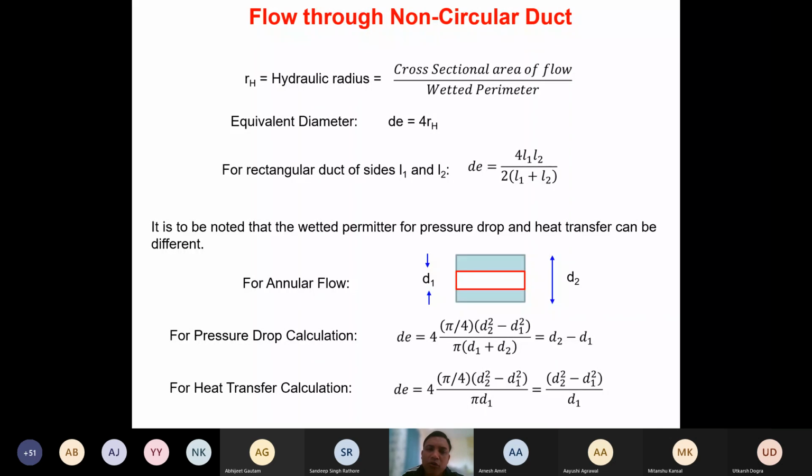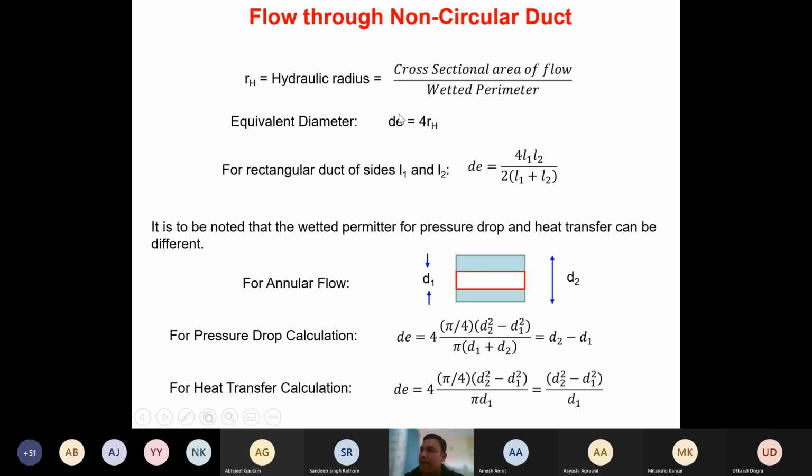Now, very often what we get is non-circular ducts. All these correlations are developed for a regular geometry. It could be circular, or flow past a cylinder or a sphere, etc. But when we have a non-regular geometry like non-circular ducts, how do we use these correlations? In such cases, we have to find the equivalent diameter and then use the correlations which are derived for the circular duct. Is it clear to everyone? This is the standard practice we also follow in fluid mechanics, isn't it?